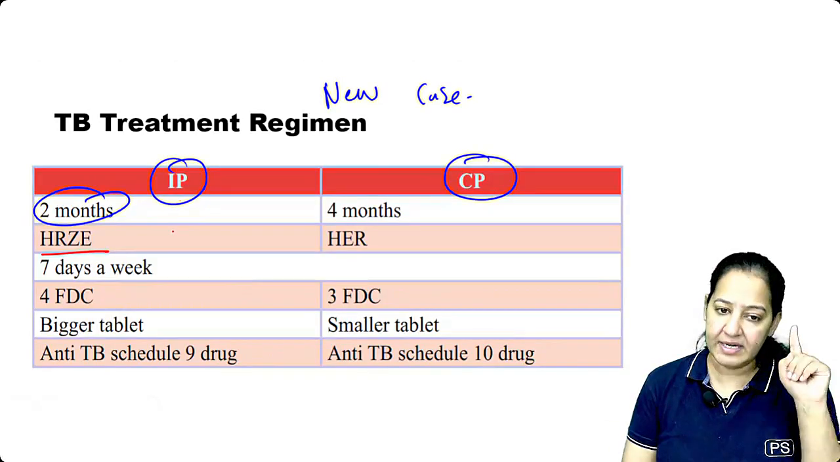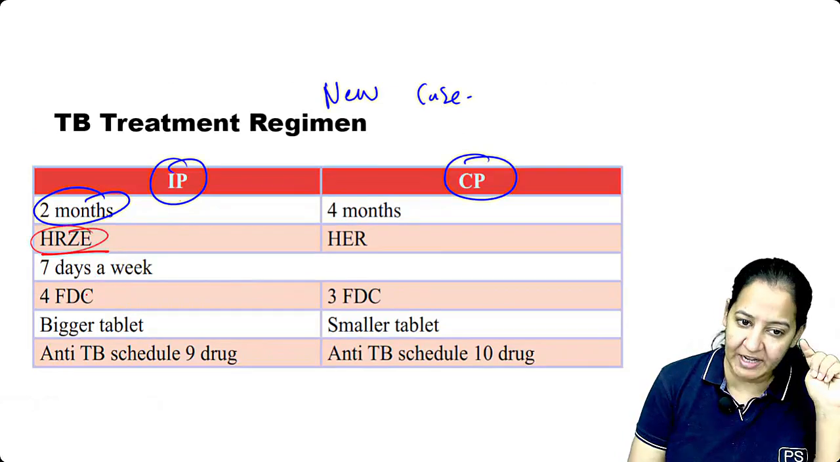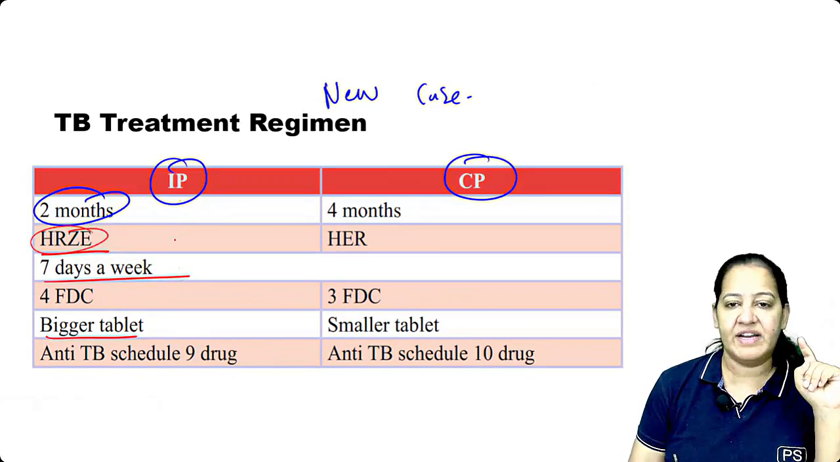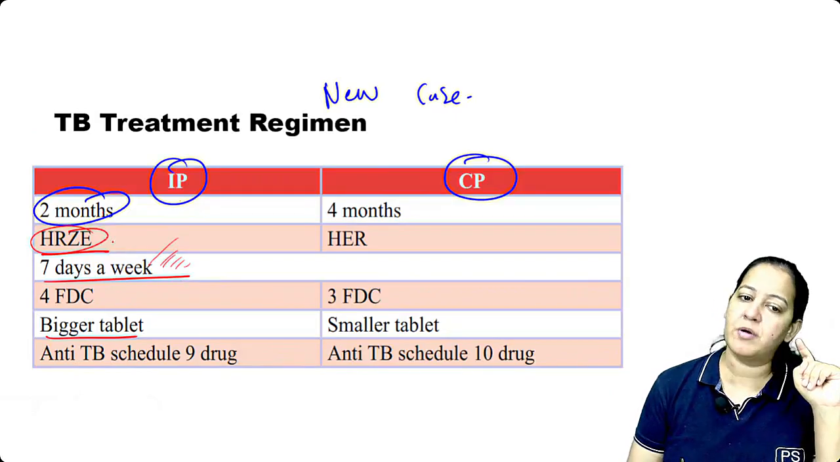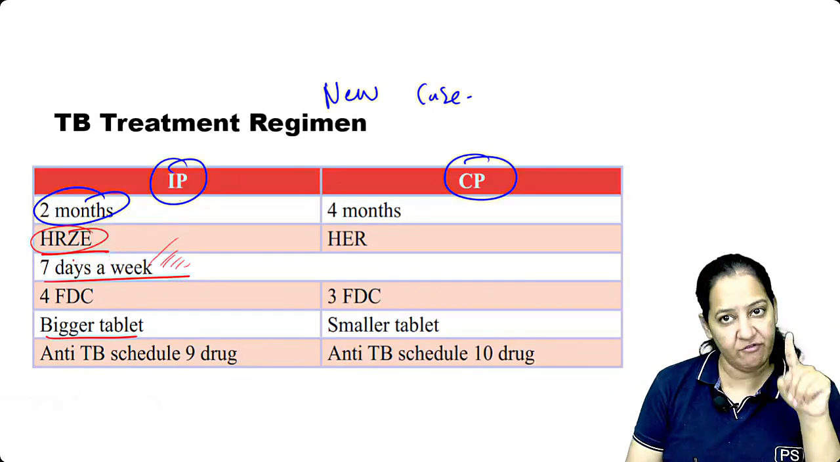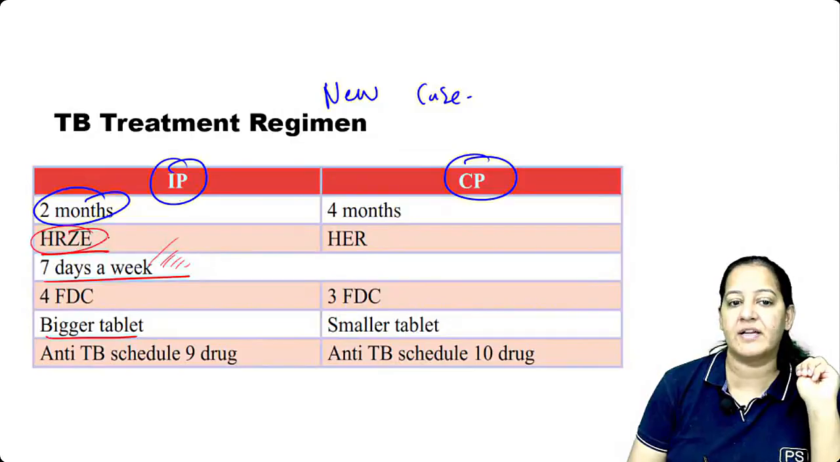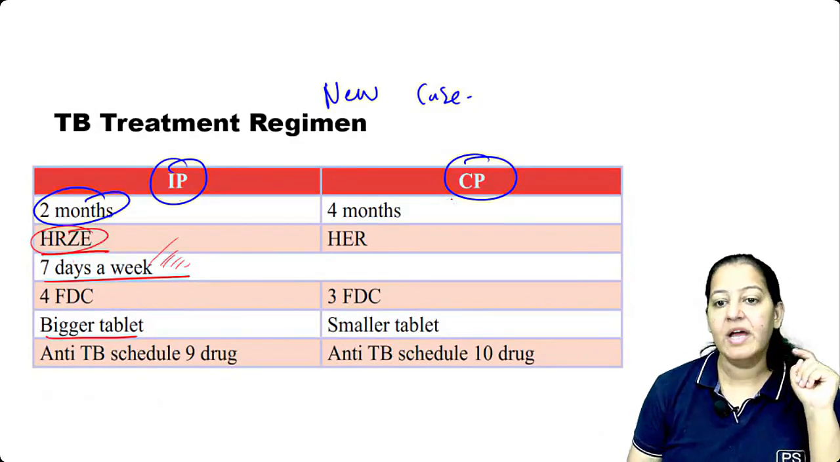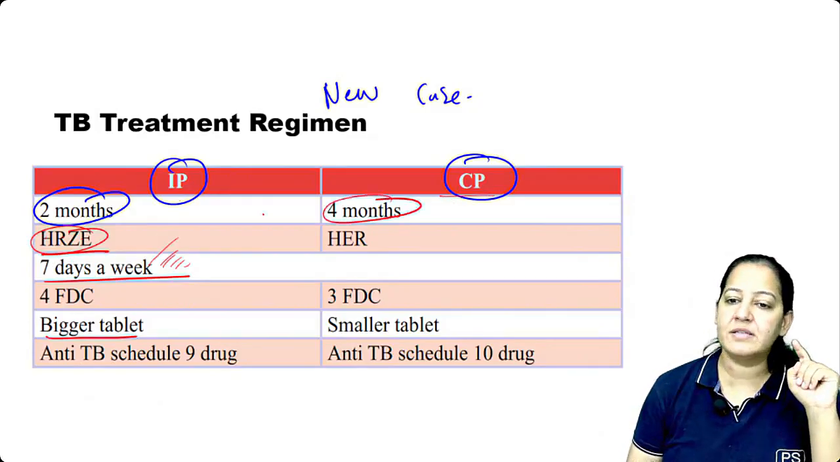So in intensive phase, we give only 4. Combining them, we make 1 big tablet, and the patient has to take it 7 days a week. Daily the patient has to come for the 2 months, and we will give one tablet containing 4 drugs inside. We don't give 4 different tablets. We give 1 tablet combining all 4. Got it?